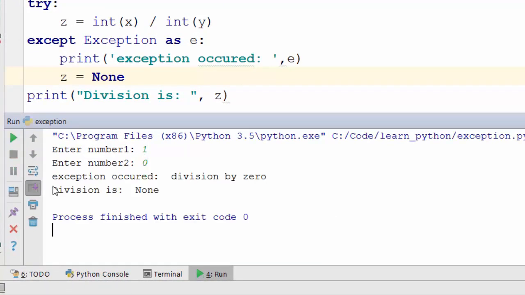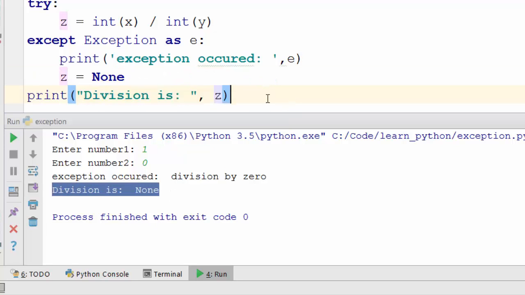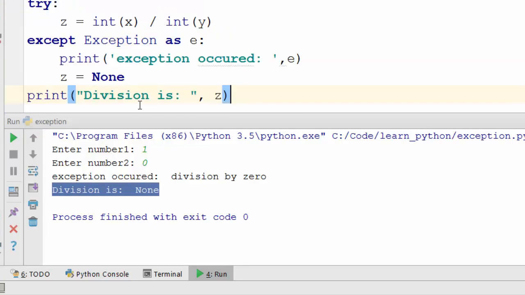When you do this, see here, the interesting thing to notice is it executed the program without any crash. You did not see those red lines here. You are seeing the division result, whatever it is. So if you have, let's say, 100 lines of code written below this line, it will all get executed if you handle the exception this way.